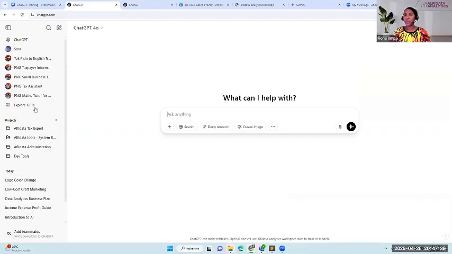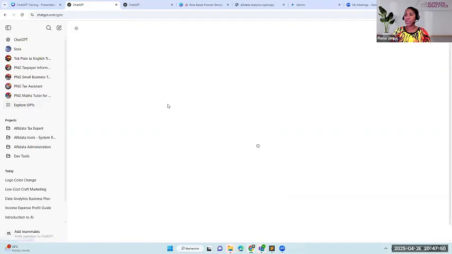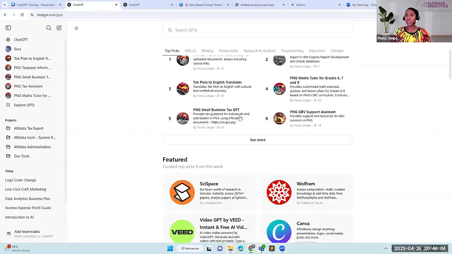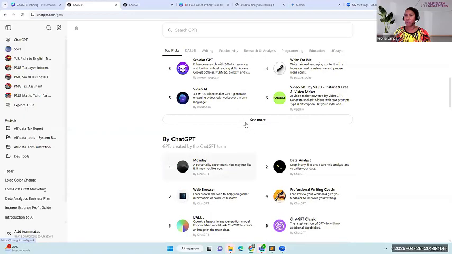On your phones, you'll see this option here, Explore GPTs. I want you guys to click on that. When you click on Explore GPTs with your free account, you have access to all these GPTs. There's a lot there.